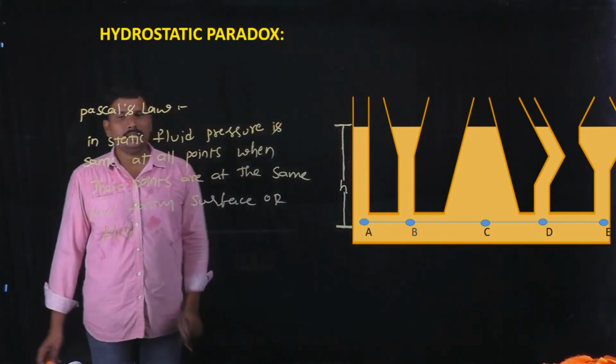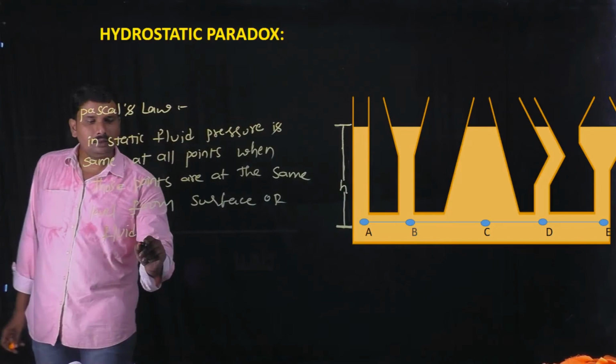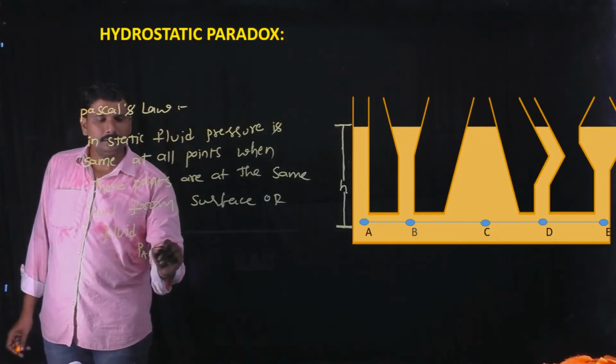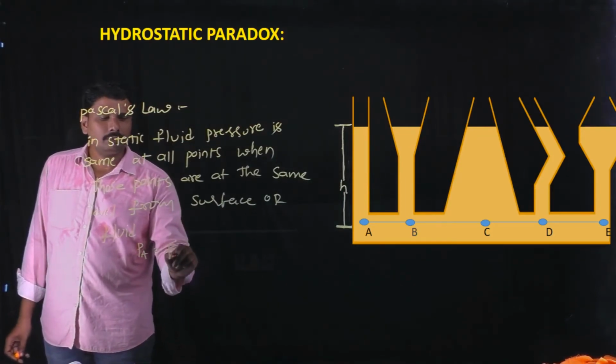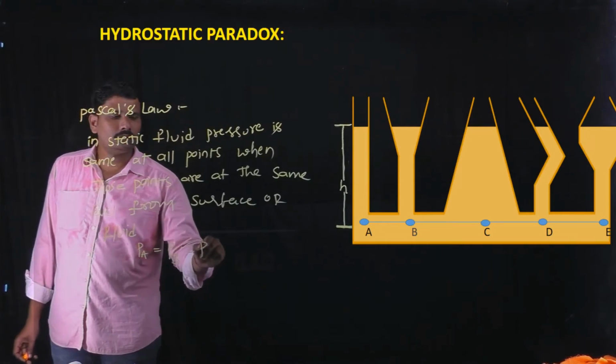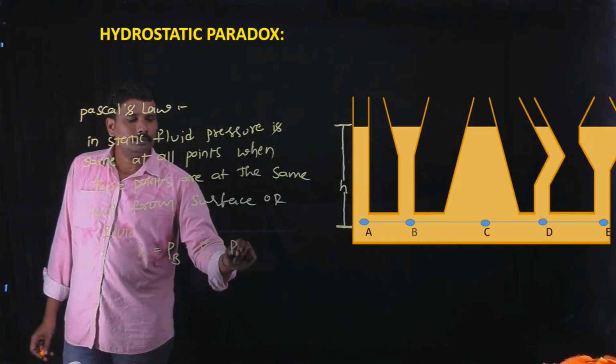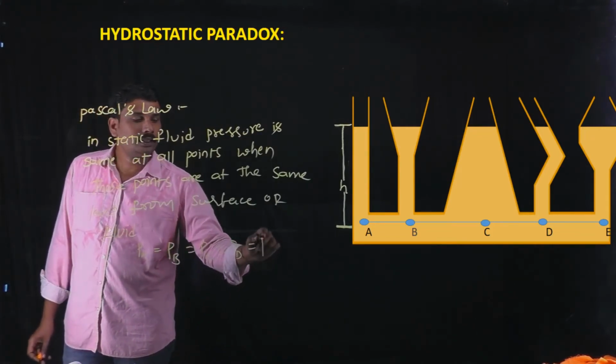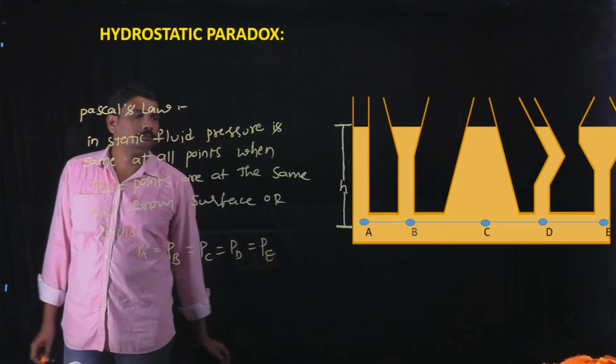According to Pascal's law, the pressure at point A equals the pressure at point B, equals the pressure at point C, point D and point E.